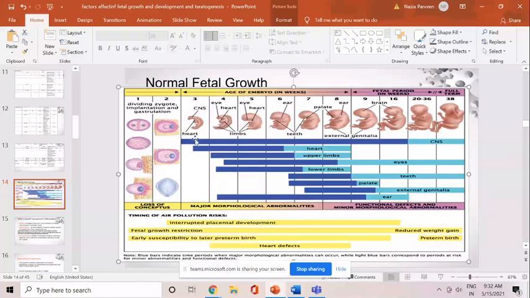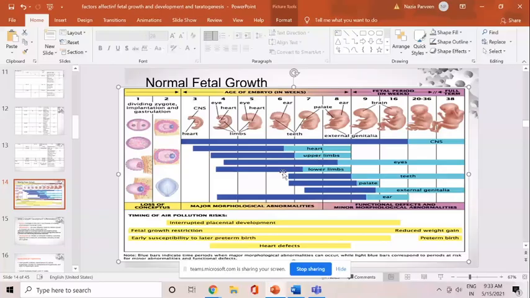So this dark blue and light blue symbolizes that in this period from third week to 16 weeks from the fertilization, if any exposure to a teratogen occurs, these are the systems which will be majorly affected. And if any insult occurs during this phase from 20 weeks to 38 weeks from the fertilization, the CNS may get affected, but it is not a major affection. Only a minor affection can be there. So light blue signifies the minor affection and dark blue signifies the major affection during this period of the development.